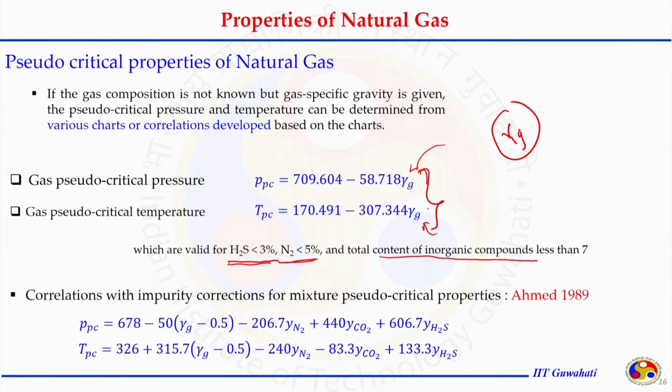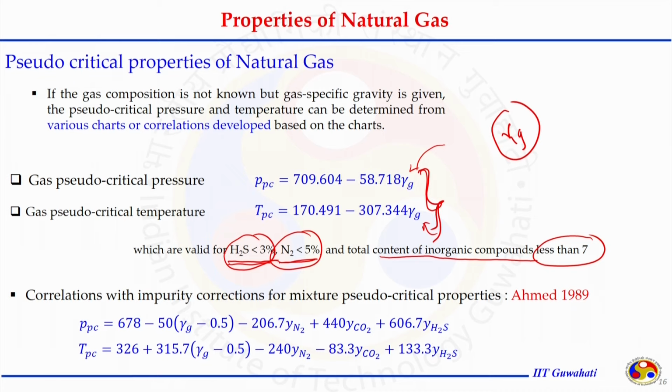These correlations only hold good when H2S is less than 3%, nitrogen less than 5%, and total content of inorganic compounds is less than 7%, then only are these correlations good enough to use.